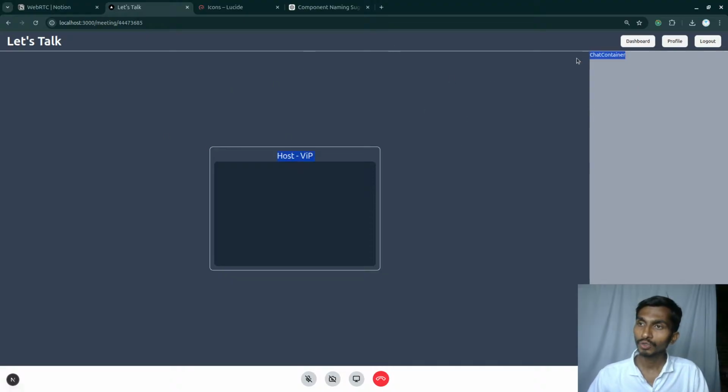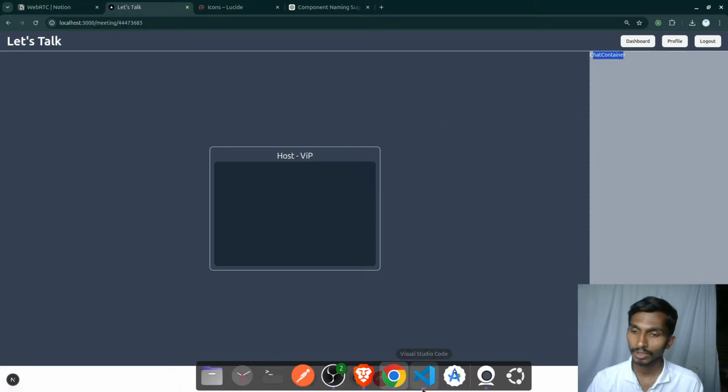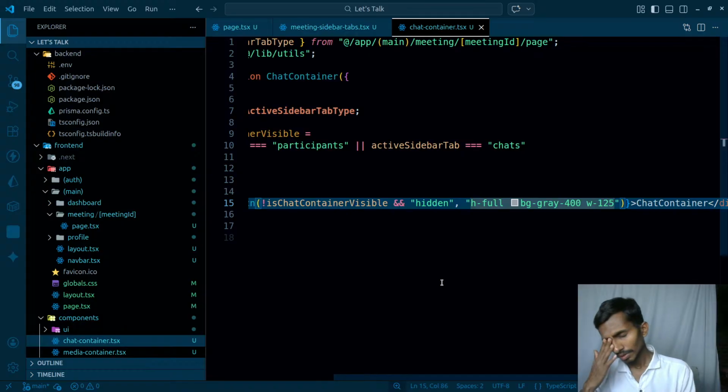The next thing is that if I click outside somewhere here, then at that time it should disappear and I should be getting the toggle sidebar tabs again. How will I do this? Whenever I click on the screen, if I click anywhere except this part, this should disappear. In that case, I should be getting this chat container somehow. How can I make it disappear?